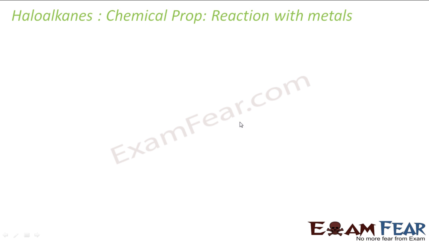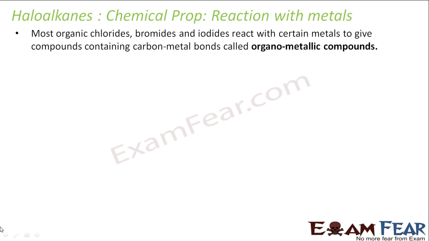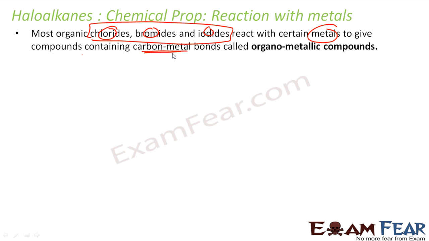Now we'll talk about the reactions of haloalkanes with metals. They form something called organometallic compounds. Most of the organic chlorides, bromides or iodides, these three, not the fluorides, react with some metals to give carbon-metal bonds. It's called an organometallic compound, something like RMgX, where X will get a slightly negative charge, Mg will get a slightly positive charge, and carbon will get a slightly negative charge. It's very polar, highly polar.